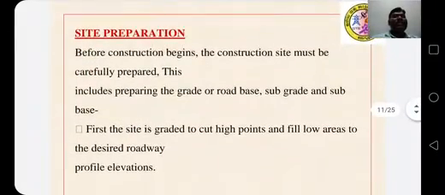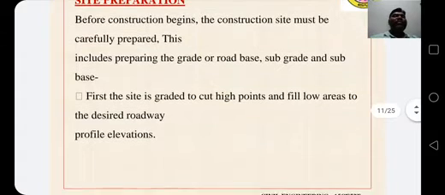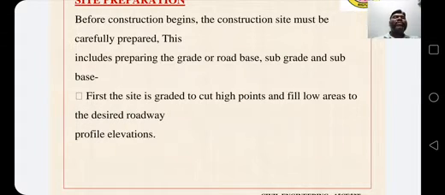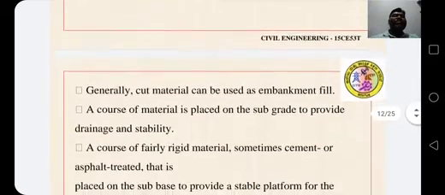Site preparation. Before construction begins, the construction site must be carefully prepared. This includes preparing the grade or road base, subgrade and subbase. First, the site is graded to cut high points and fill low areas to the desired roadway profile elevation.